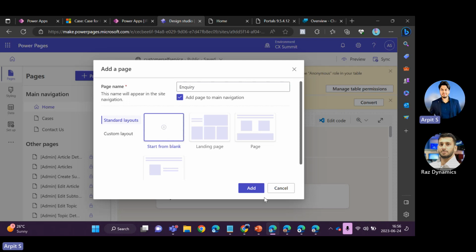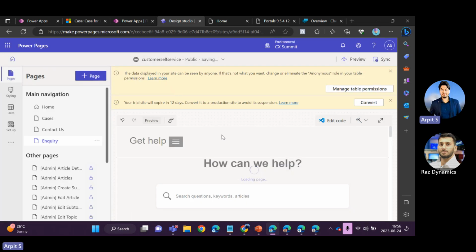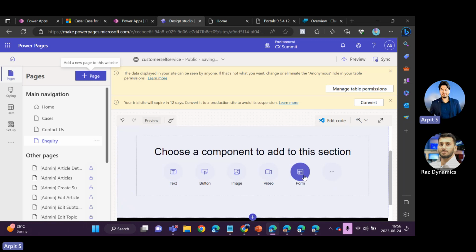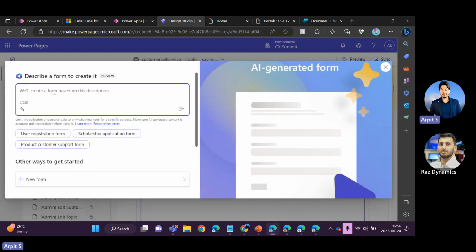I just choose the standard template, click add, and I want to create a form on the site. So I'll click on the form and it takes me to the Copilot application. Now in this Copilot, I can simply describe it and it will automatically create a Dataverse table and create a form.